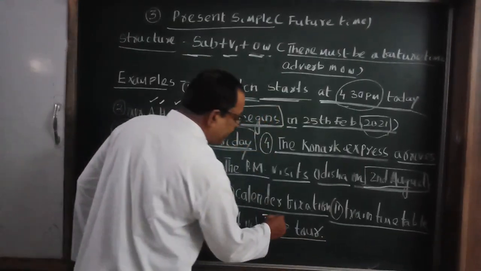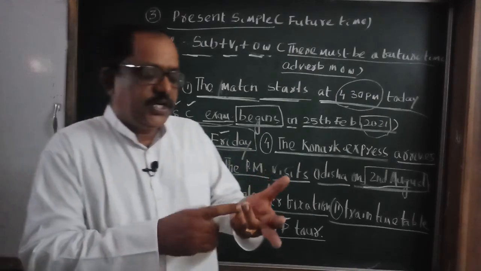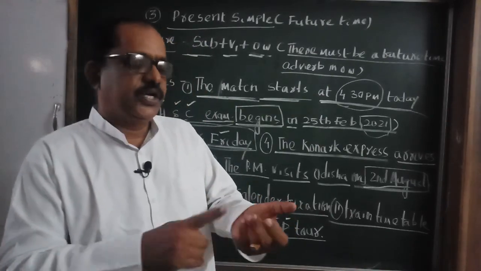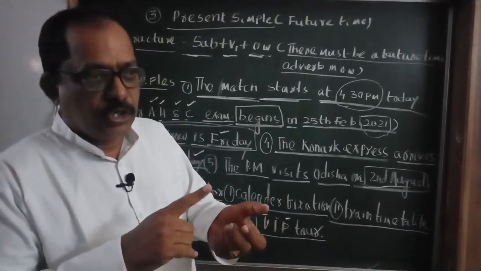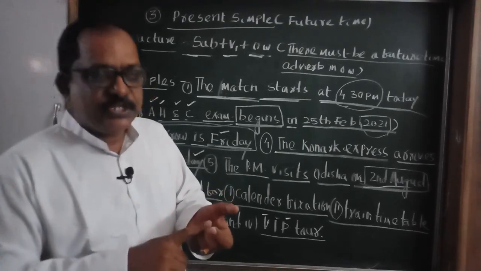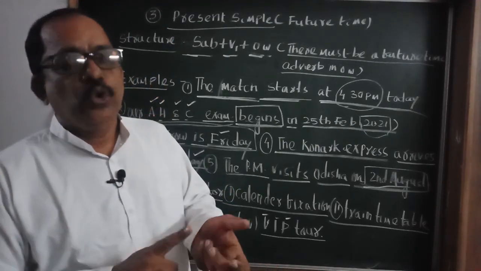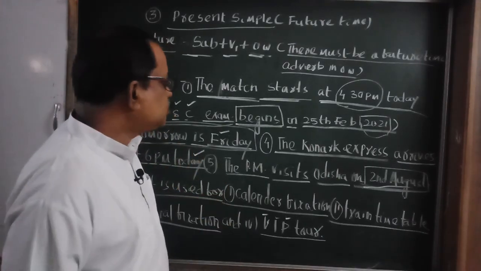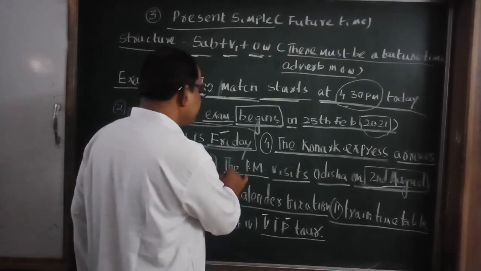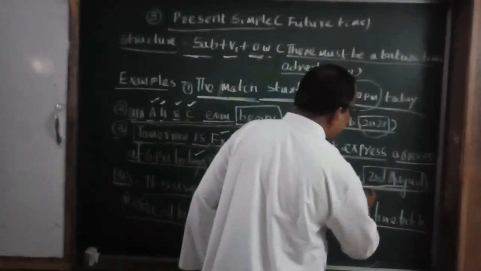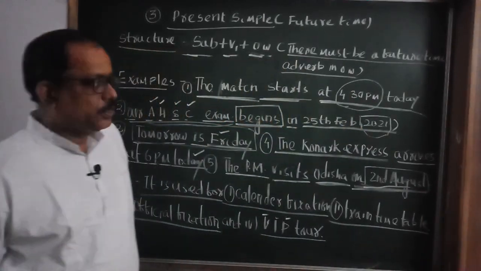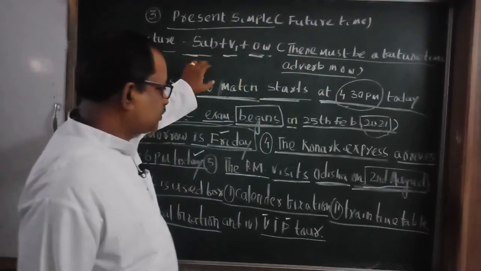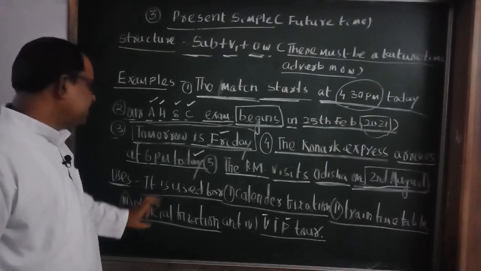And the last one, what is it? VIP tour, very important person. The Chief Minister, the Prime Minister, the President of India, the Vice President of India, the Ministers, the MLAs, the MPs, the collectors, the IPS officers, IFS officers, OAS officers, they are called VIPs. For their tour program, you have to use present simple. Here the example I used: the Prime Minister visits Odisha on 2nd August. So remember children, present simple, future time, this is the structure, these are the examples and these are the uses.